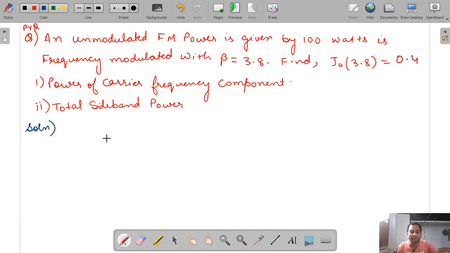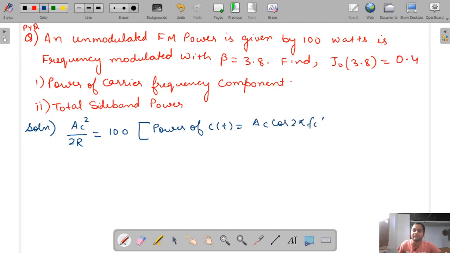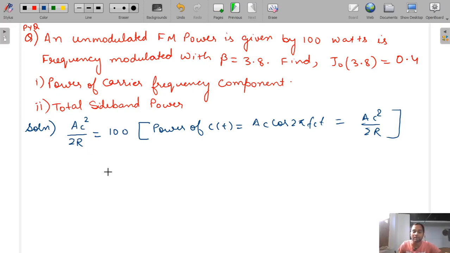See, the first part, it is given that J0(beta) is equal to 0.4 and Ac square by 2R, that is the unmodulated carrier power, is equal to 100. Why? It is the unmodulated power of the carrier signal, because the power of c(t), that is Ac cos 2 pi fc t, will be equal to Ac square by 2R when it is unmodulated. So that is given as 100. Okay, R value is 1. So now when it is modulated, the power is equal to Ac square by 2R.